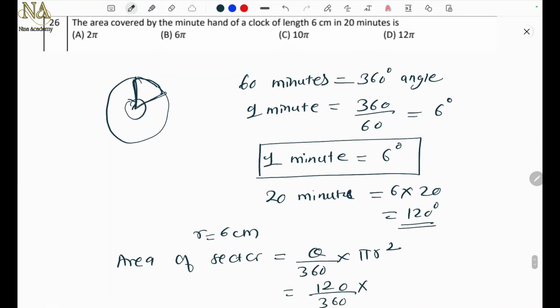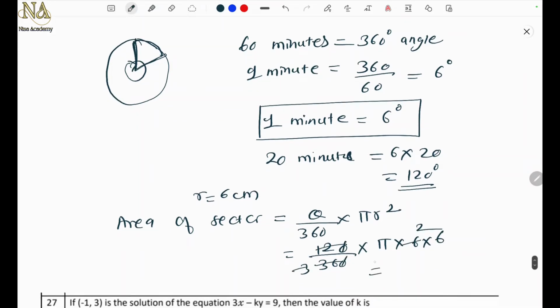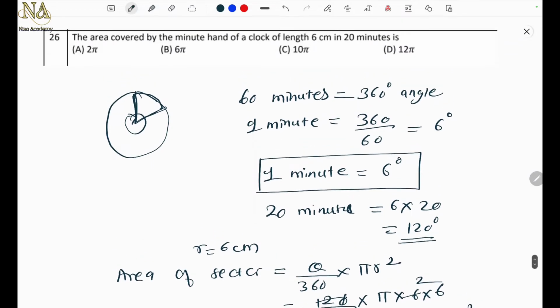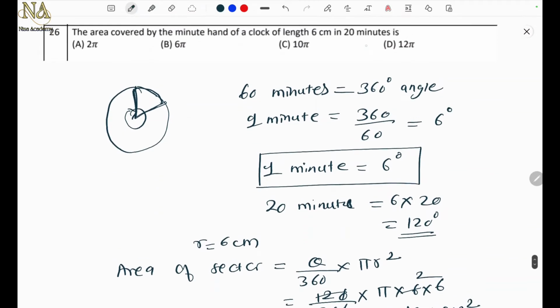Pi you don't need to put, see, you can see the options over here. Okay, so pi into r is 6 into 6. So 12 3s are, 3 2s are. So the answer is 6 2s are 12 pi centimeter square. Okay, so the answer is yes, option D, 12 pi. Okay, next problem.